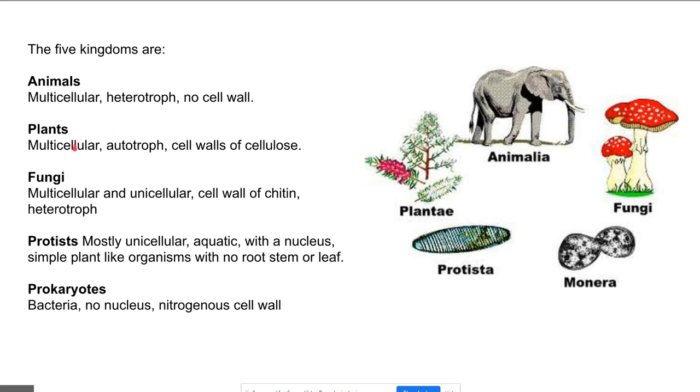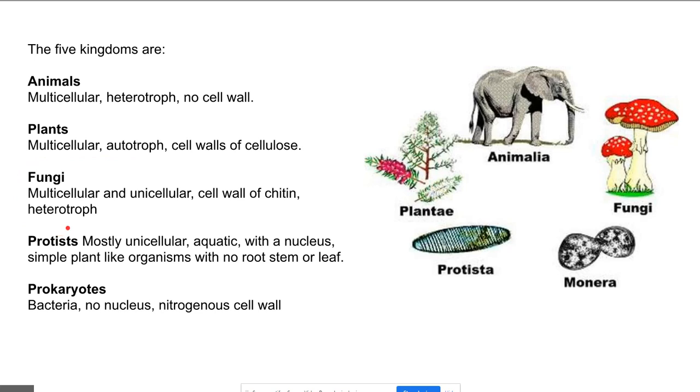Plants, they're multicellular as well. They have more than one cell. They're autotrophs. They make their own food. Okay, they all photosynthesize. They use chlorophyll. They make their own food. They have cell walls made of cellulose, which is a type of polysaccharide. So all plants have these characteristics.